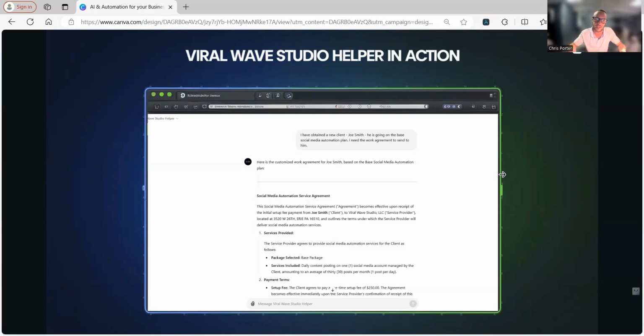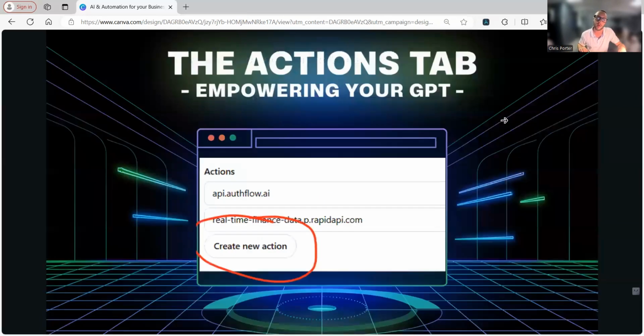So what it did is it started writing the work agreement exactly as the work agreement should be, and just plugged in his information and what kind of package is going on and what the pricing looks like and everything like that, right? So this saves a lot of time without having to interact even more with ChatGPT. It can be trained on the data that you need. And this is just one very, very basic example of creating a custom GPT. I've actually created hundreds and hundreds of them, but this is just a very, very quick and easy example of how you can set up a GPT and how it functions, right?